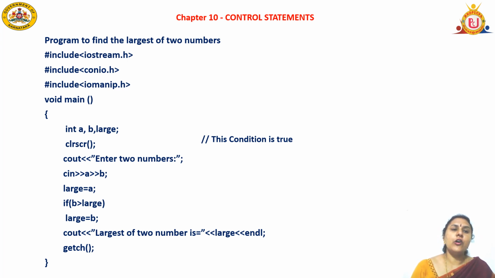Next, the output statement: cout, insertion operator, "Largest of two numbers" within double quotes, and again insertion operator, I am printing the large, and insertion operator endl semicolon. The last statement is the getch function, semicolon, close the floor braces.